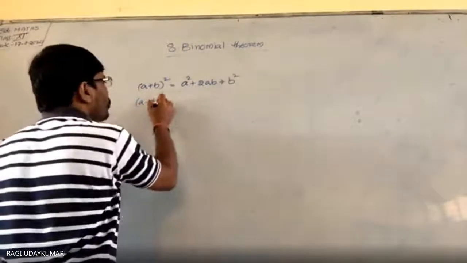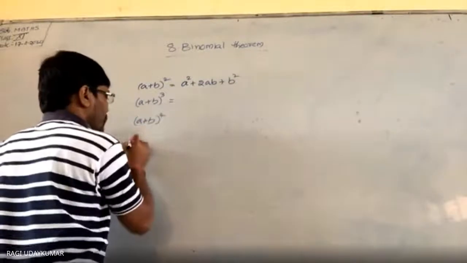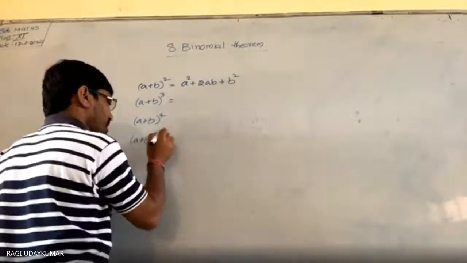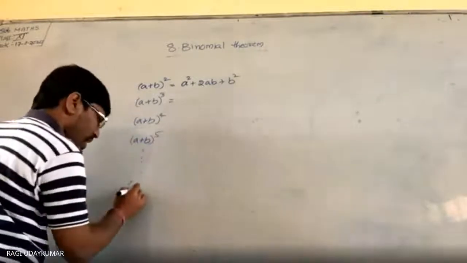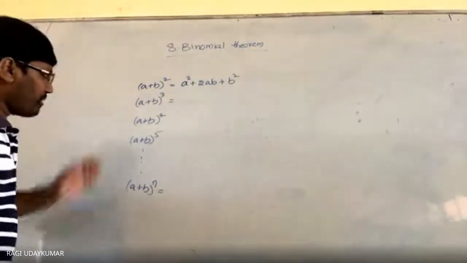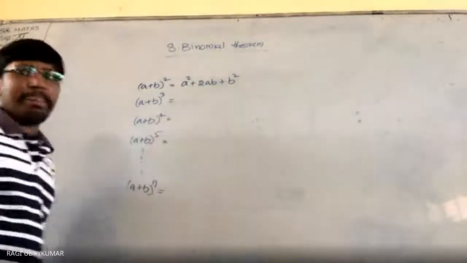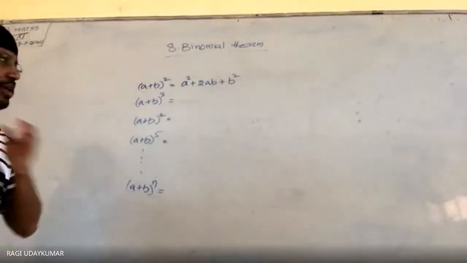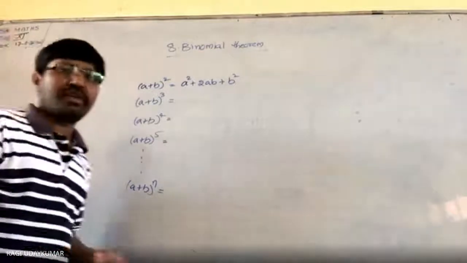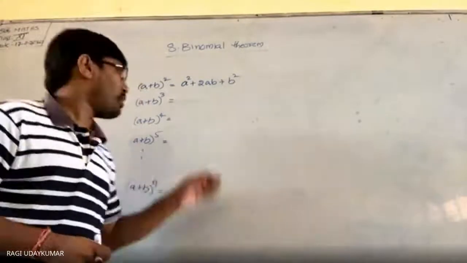A plus b whole cube. A plus b whole to the power of 4. A plus b whole to the power of 5. And so on. A plus b whole to the power of n. You can find out with the help of the binomial theorem. These all you can find. So a plus b whole cube formula is well known to you, I think so. Can you tell what is a plus b whole cube?